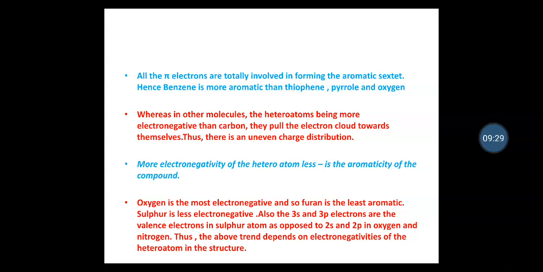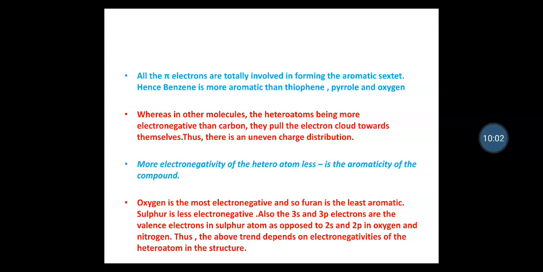Sulfur is less electronegative. Also, the 3s and 3p electrons are the valence electrons in the sulfur atom as opposed to 2s and 2p in oxygen and nitrogen. Thus, the above trend depends on the electronegativities of the heteroatom in the structure. The above trend is such that benzene is most aromatic, whereas furan is the least aromatic compound.